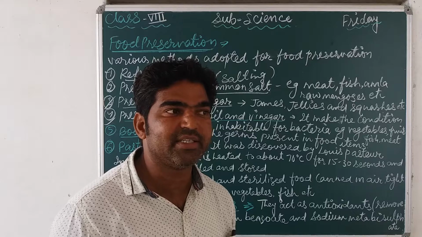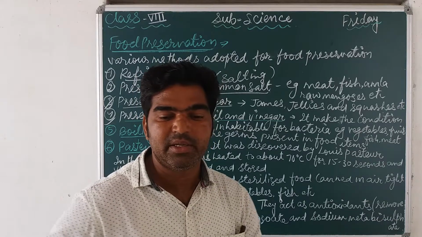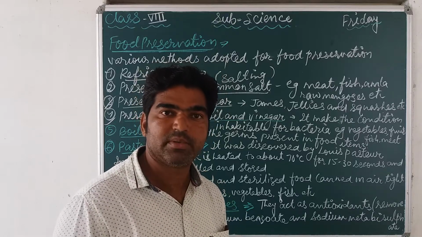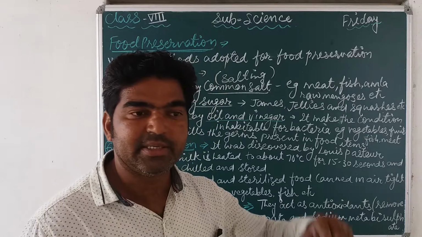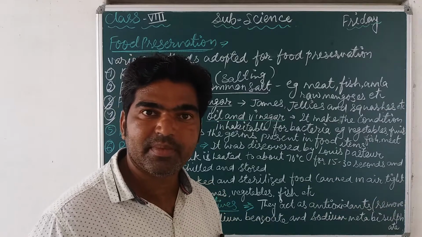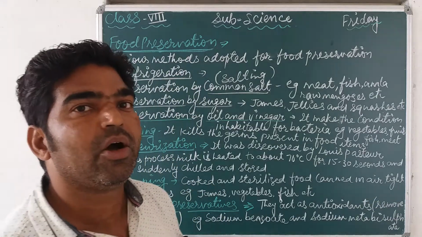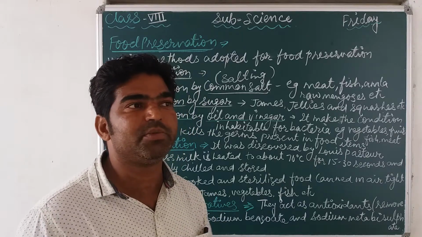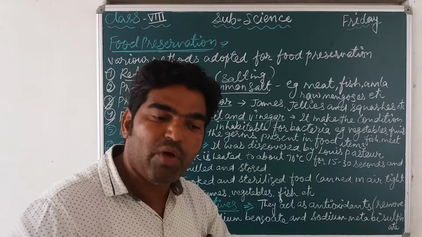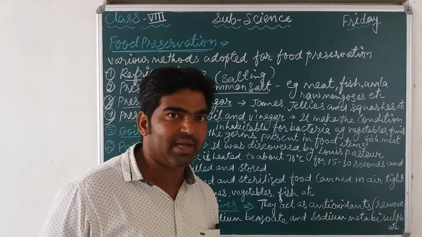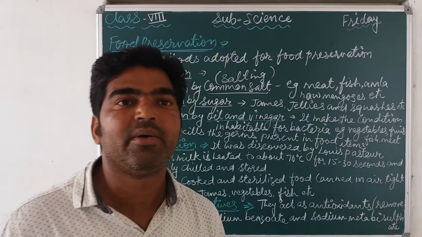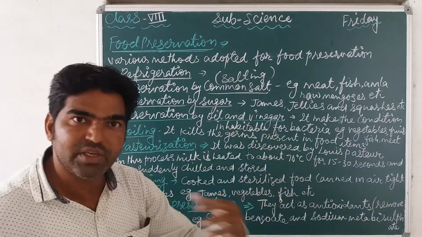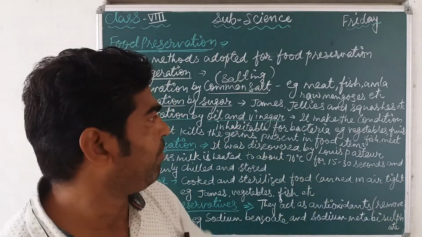Suppose you see that food cooked in water and food cooked in oil, which one can we preserve for a long time? The food fried in oil, in which water is not used at all, will be safe and preserved for a long time period, because we have used only oil. So oil and vinegar can also be used for preserving food material.